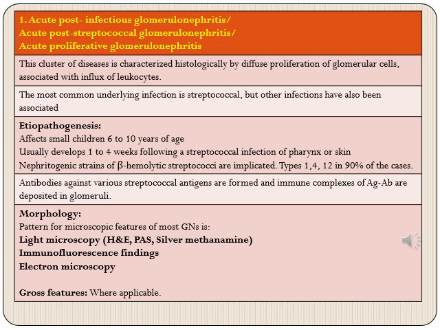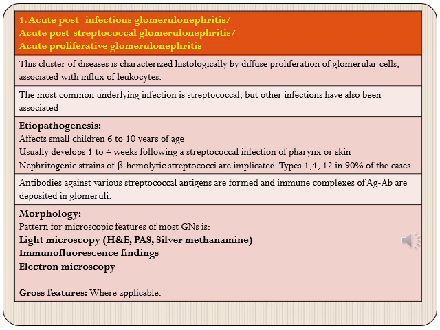So this cluster of diseases is characterized histologically by diffuse proliferation of glomerular cells along with influx of leukocytes. So there is presence of a hypercellular glomerulus where there will be proliferation of glomerular cells as well as influx of leukocytes.